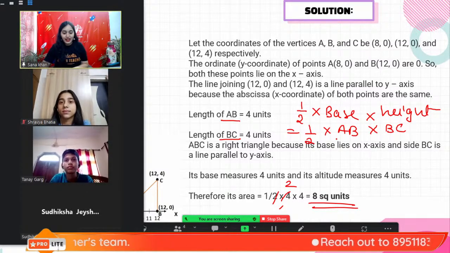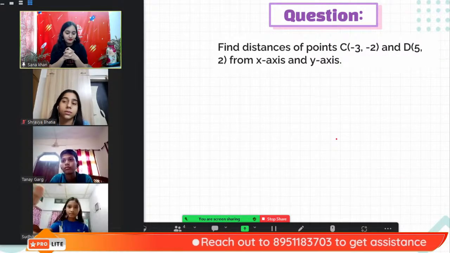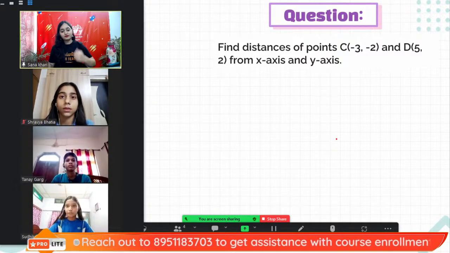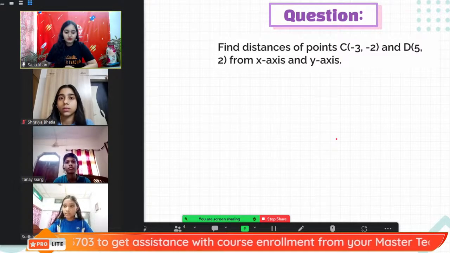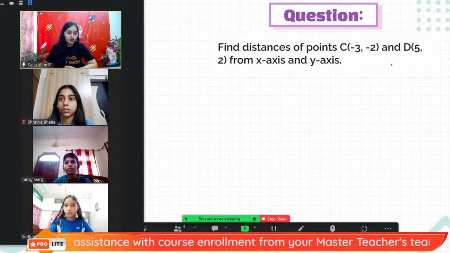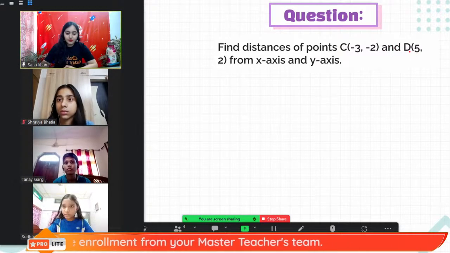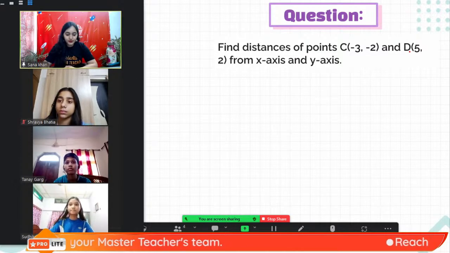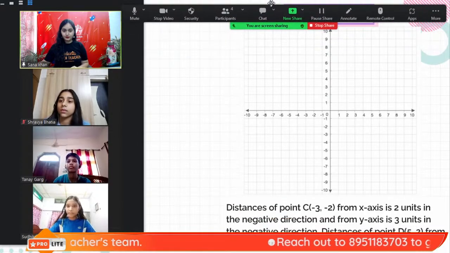So, Diksha, are you there? Can you explain the next question for us? Yes, ma'am. So the next question is: find the distances of point C, which is (-3, -2), and D, which is (5, 2), from the x-axis and y-axis. So first we have to plot these points on the Cartesian plane.